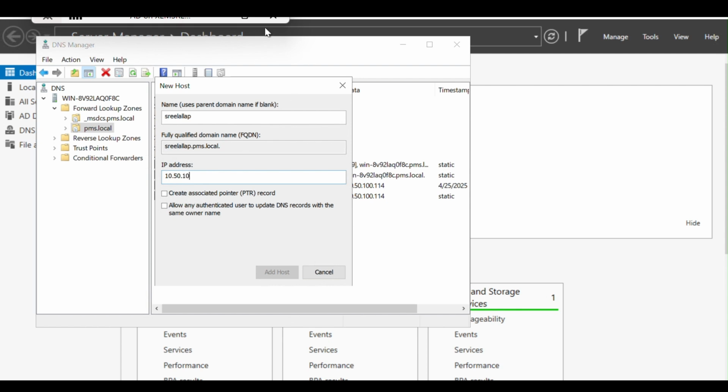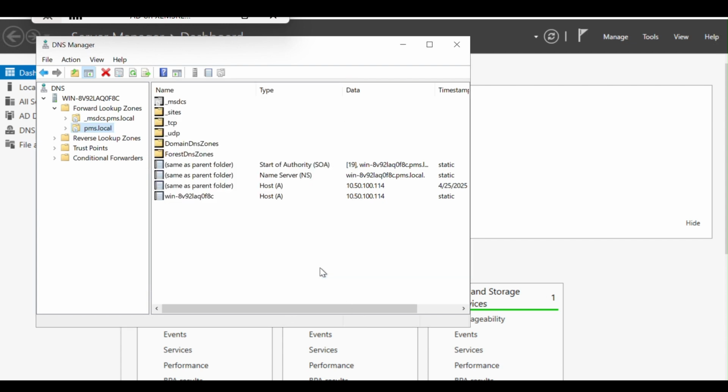Now I cannot add it in the domain, so I had to get another PC which I can add into the domain. Because there are some restrictions on my PC where it's already joined a domain, so I cannot add my PC into the domain. So this I'll show you later with another PC. Since I don't have a PC which I can add into this domain, I will create another virtual PC or another PC itself for this testing purpose later.